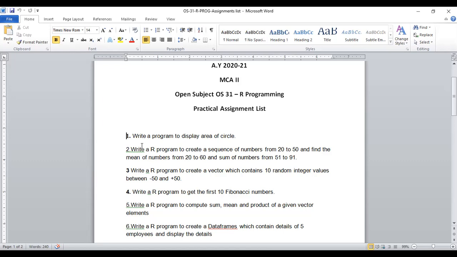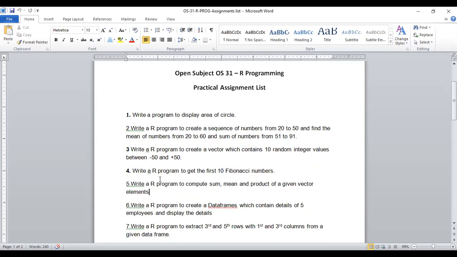Now, some very simple programs and some complex programs have been given by the subject faculty, like writing a program to display the area of a circle. See, in any program there are two major domains we have to take care of.